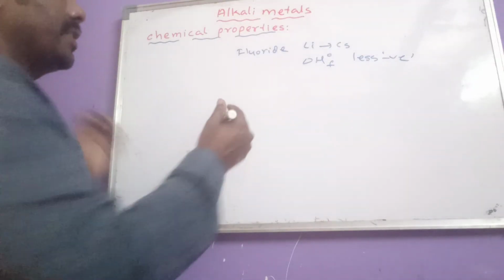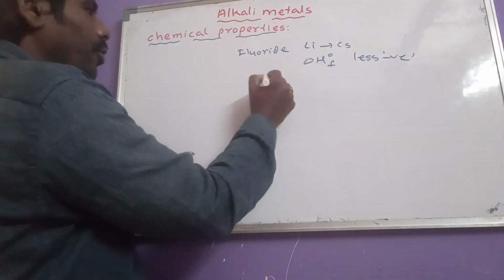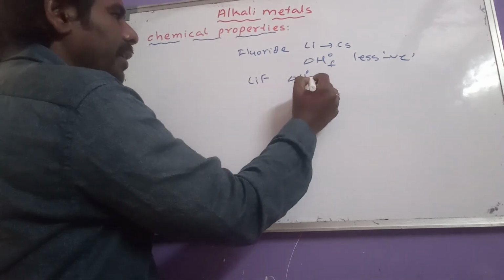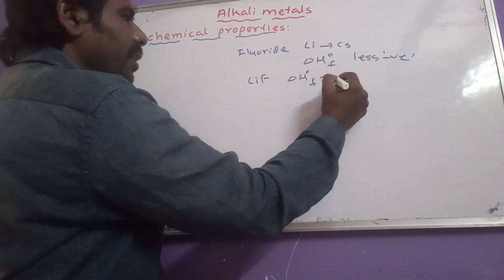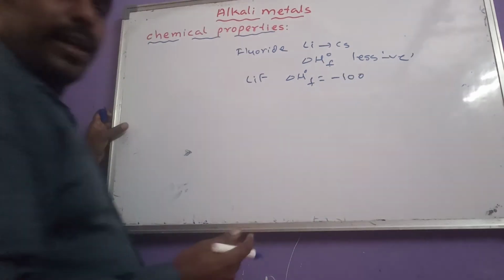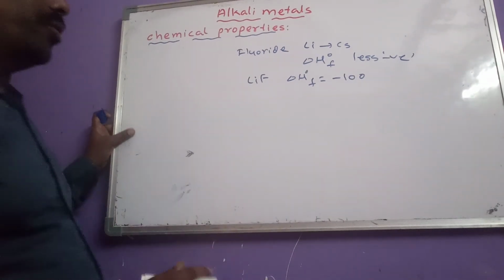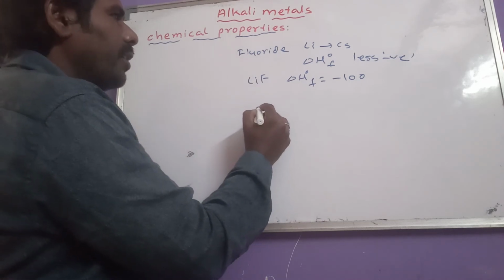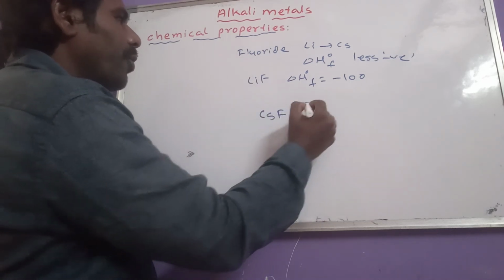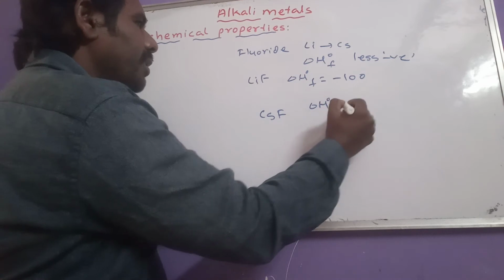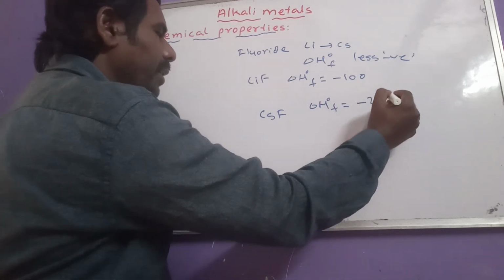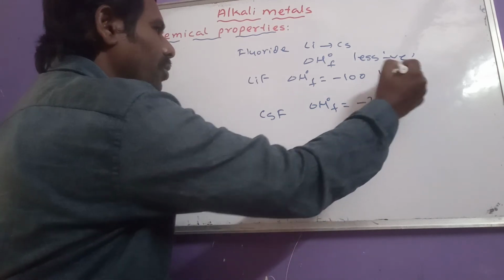So now if you consider lithium fluoride, when this lithium fluoride is formed, let us consider the delta H naught F value to be minus 100. Just take that as an example, not an exact value. But if you come to cesium fluoride, this delta H naught F value will become less negative, that means minus 20 kilojoules.